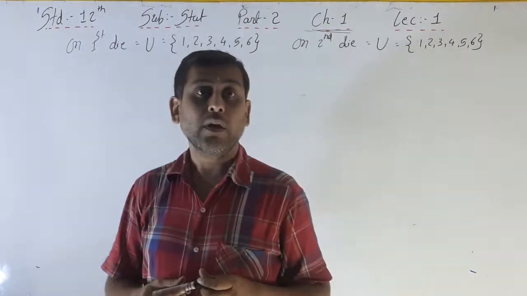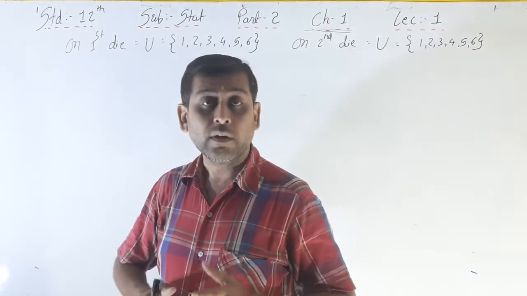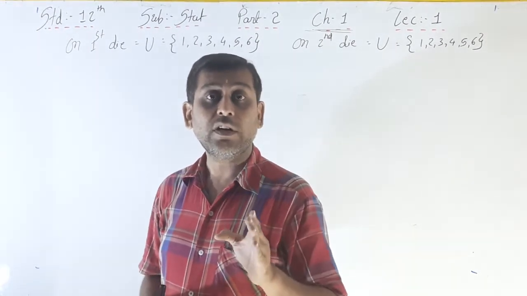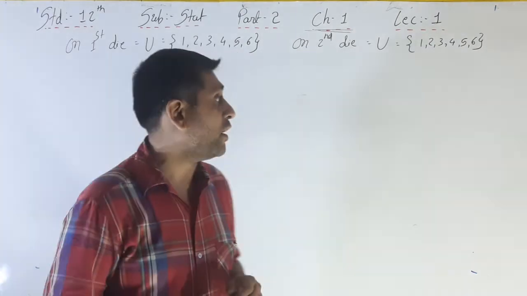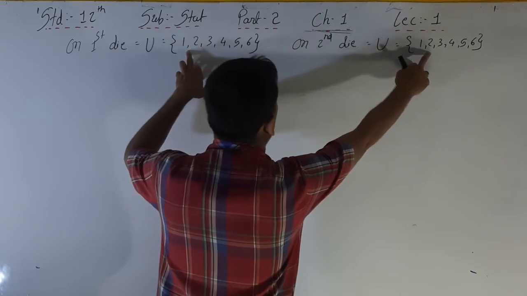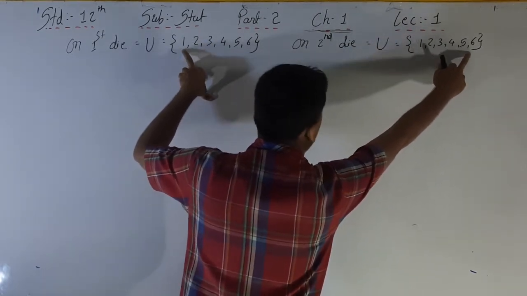So see, in the previous illustration, what did we do? See, HH, HT, TH, TT. What does that mean here? See, 1 1, then 1 2, then 1 3, 1 4, 1 5, 1 6.